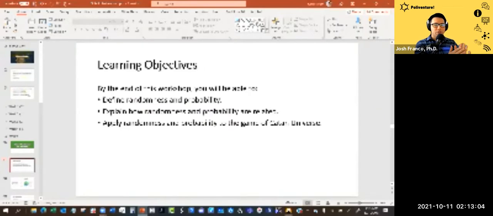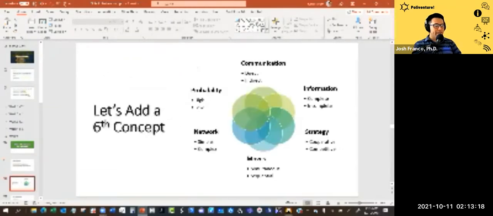And the learning objectives for this workshop are the following. First is to define randomness and probability. Secondly is to explain how randomness and probability are related, and then apply randomness and probability to the game of Catan Universe.